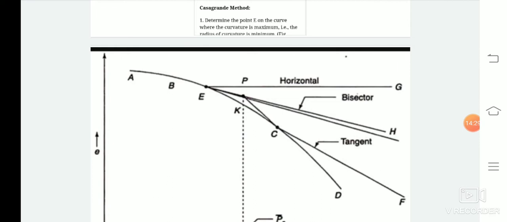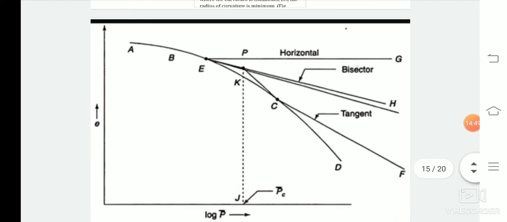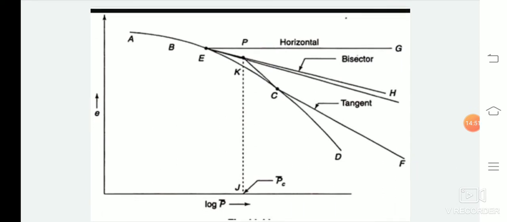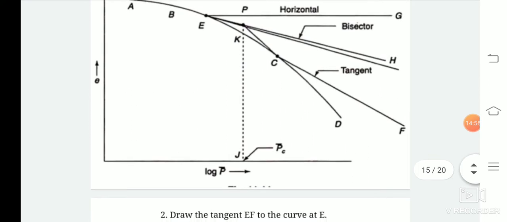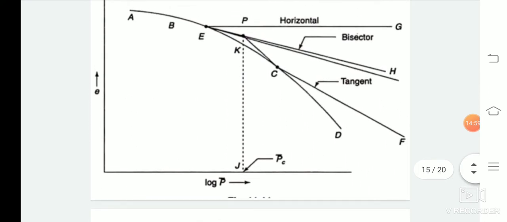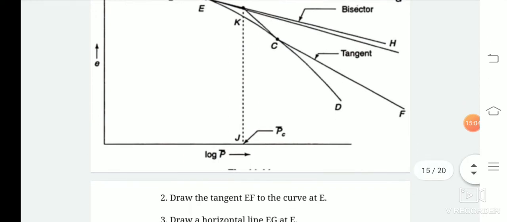Suppose this is a curve which is ABCD. ABCD is a curve we have obtained from the e versus log P graph. In this curve we have to determine the point E where the curvature is maximum, that is, the radius of curvature is minimum. Here we can see we have found a point E where there is the maximum curvature. From E we have to draw a tangent, that is EF. We can easily see in the figure that EF is a tangent that has been drawn.